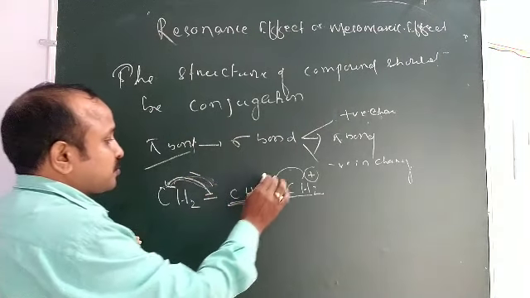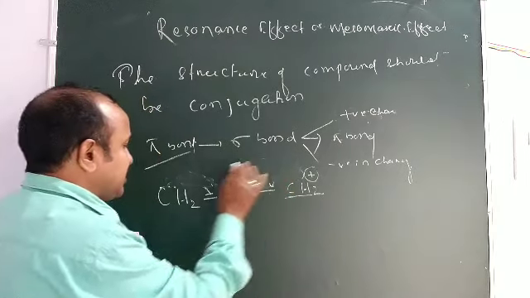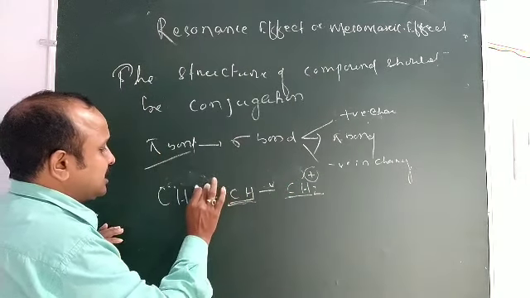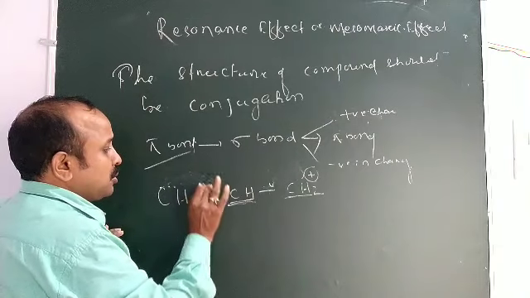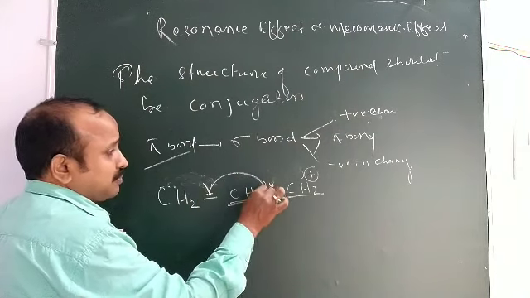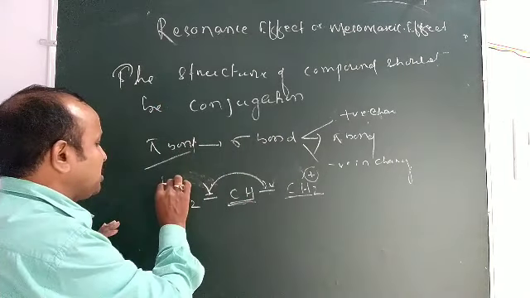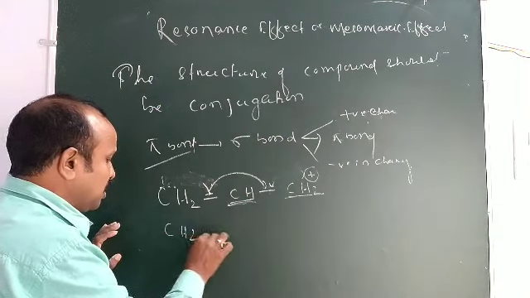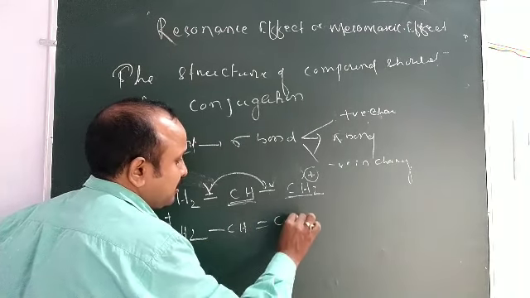Sorry, very sorry. As it is positive charged, first this electron moves to this position. Then the positive charge moves to this position, so CH2 plus, here is CH double bond CH2.